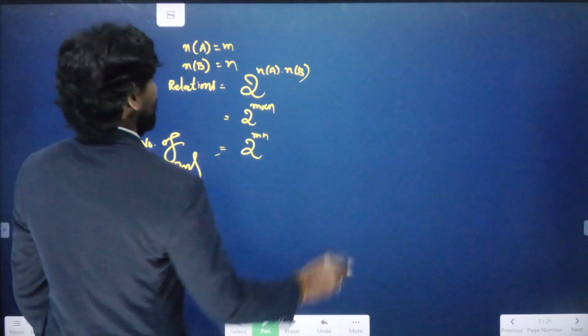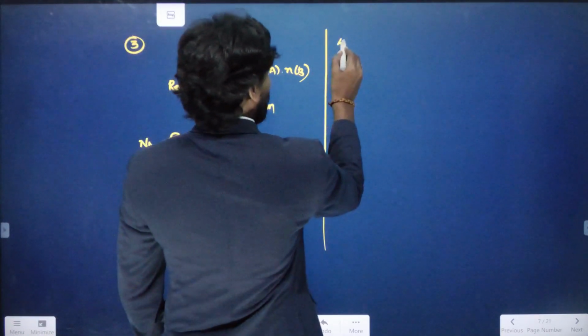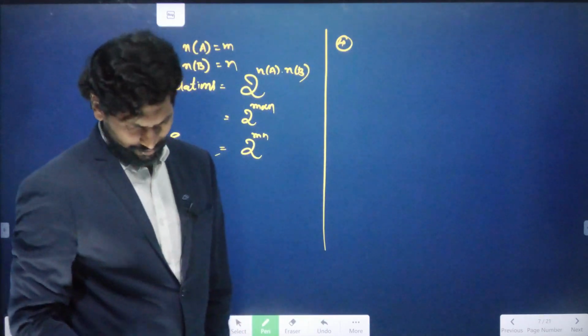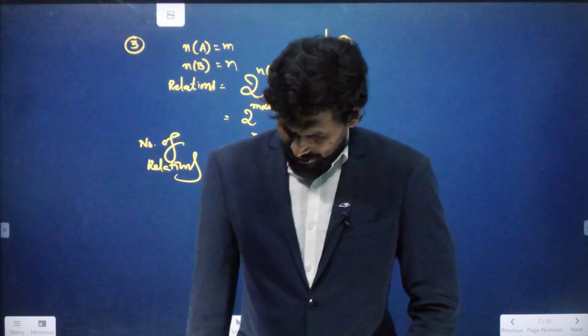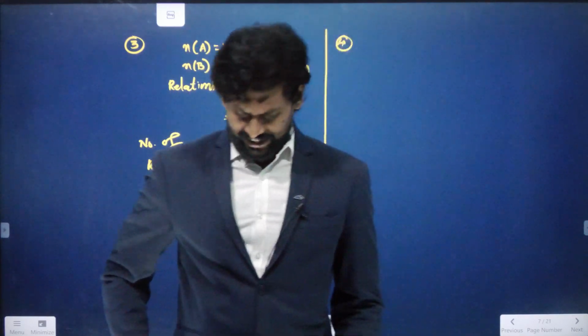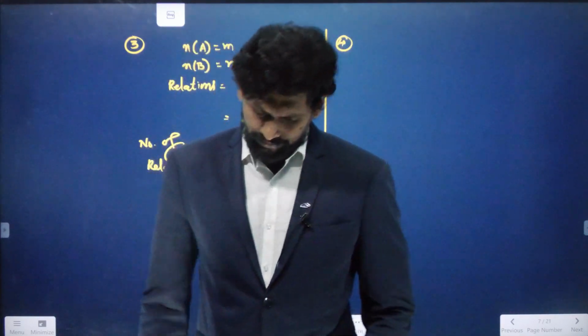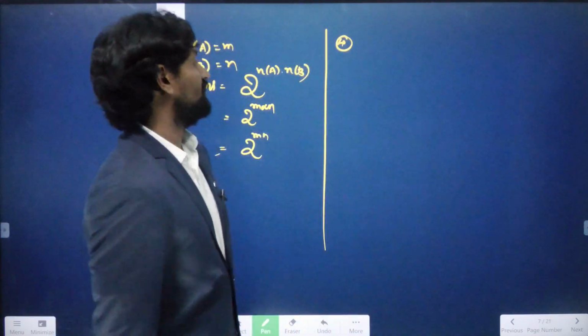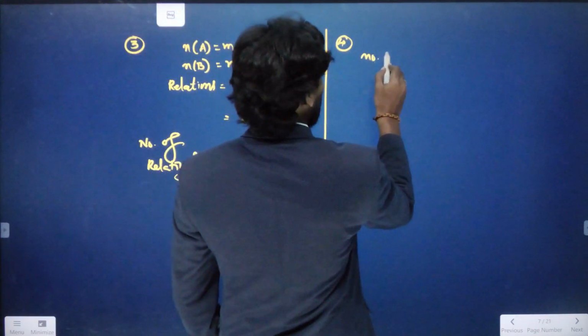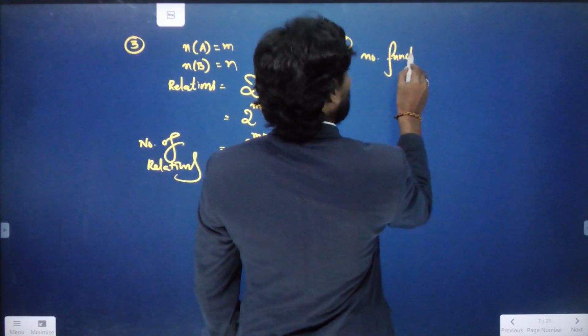Okay, right. So move on to question number 4. Same, n of A equals m, the number of elements in set A is m, the number of elements in set B is n, then the number of functions. What is the number of functions formula?